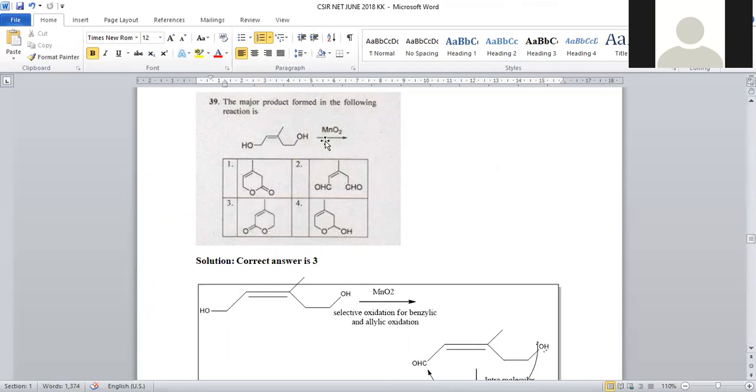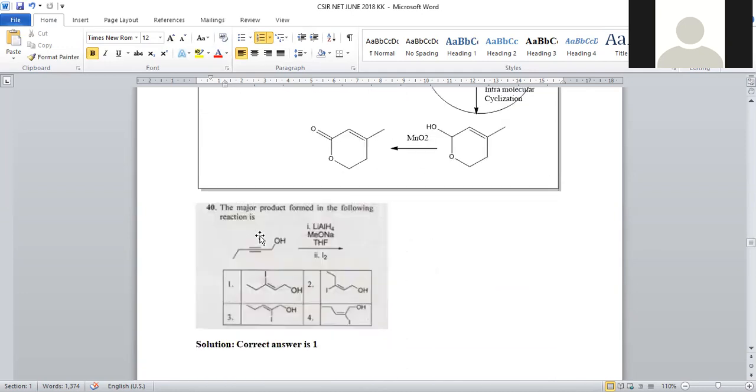Okay. So the only thing we have to know is that manganese dioxide is selective for allylic oxidation. Only allylic hydroxy and benzylic hydroxy will be oxidized by this. Here 2 moles of manganese dioxide are required. So here a 2-step oxidation is possible and ring closure, and a cyclic lactone will be generated. Option number 3 is the right answer for this one.